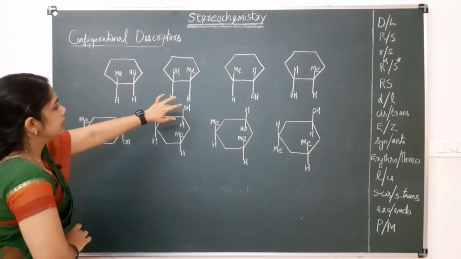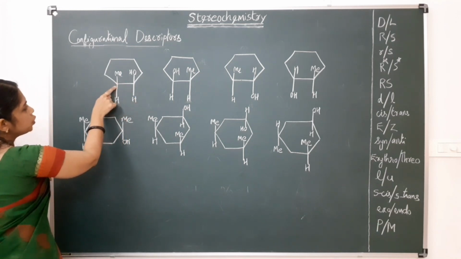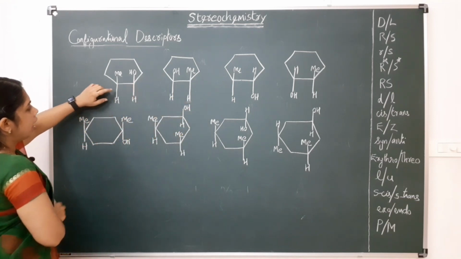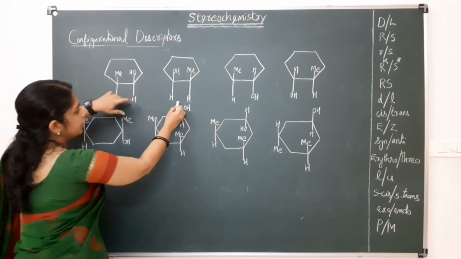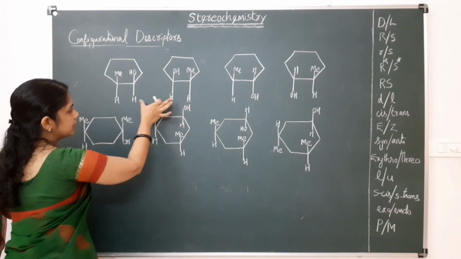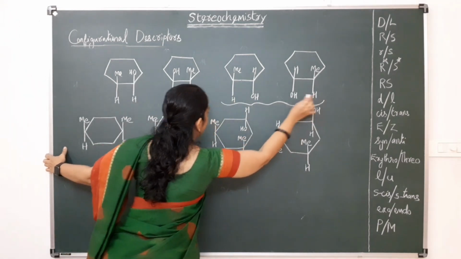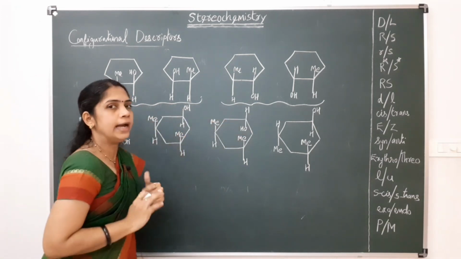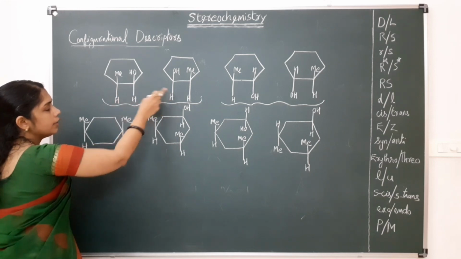And look at these examples. This is 2-methylcyclohexanol, and this is cis, because these two hydrogens are on the same side. These are cis. Okay, 2 hydrogens are on the same side. This is cis isomer. Here the 2 hydrogens are on the opposite side. So these two are trans and these two are cis. Okay, cis and trans, they are diastereomers.